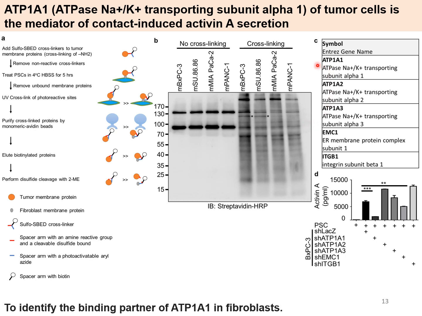Among the 5 potential candidate proteins, knockdown of ATP1A1 significantly suppressed Activin A secretion. Therefore, ATP1A1 of tumor cells is a mediator of contact-induced Activin A secretion. So the next problem is, what is the binding partner of ATP1A1 in fibroblasts?